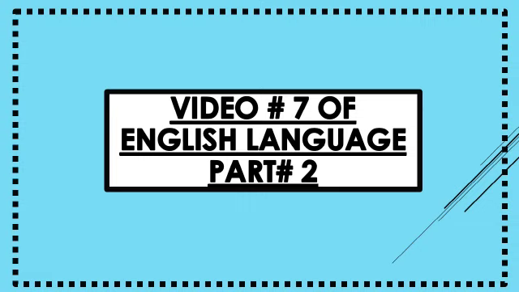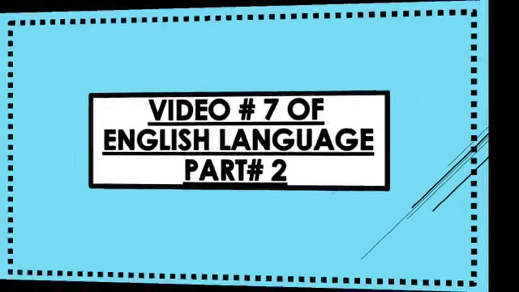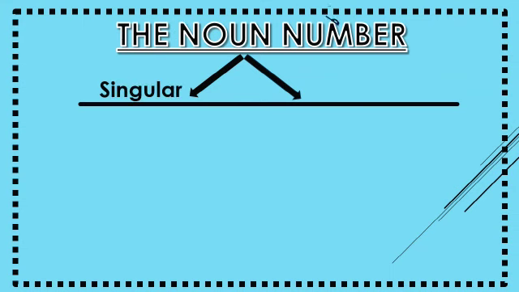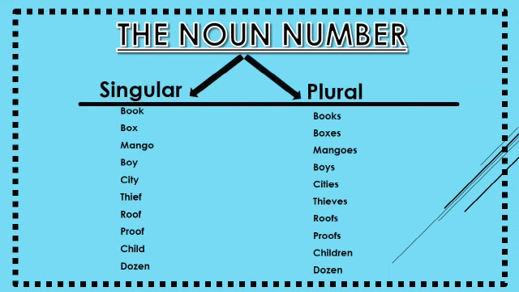The new topic is noun number. We want to describe the singular and plural. Here are some singular: book, box, mango, boy, city, thief, roof, proof, child, and dozen. In plural: books, boxes, mangoes, boys, cities, thieves, roofs, proofs, children, and dozen.